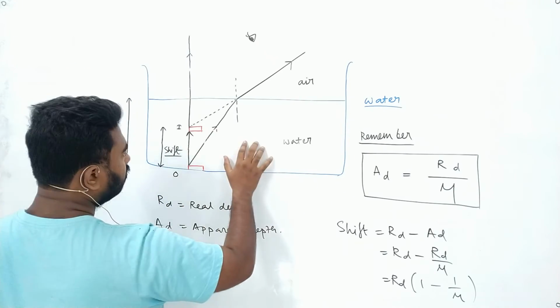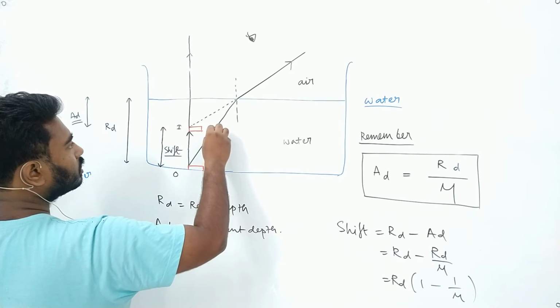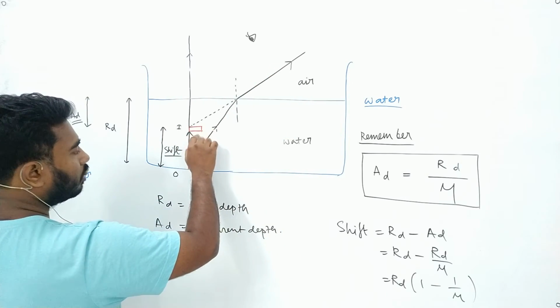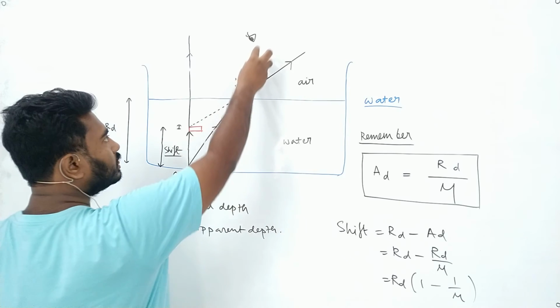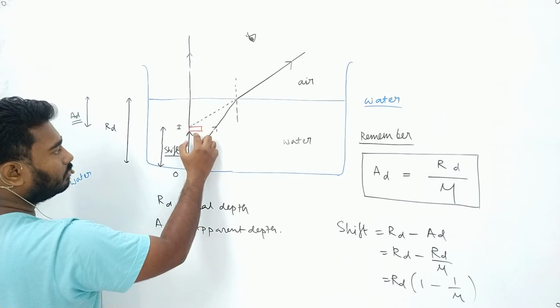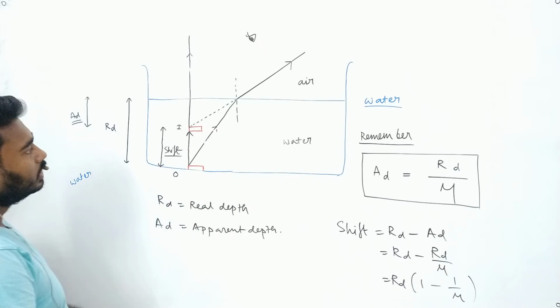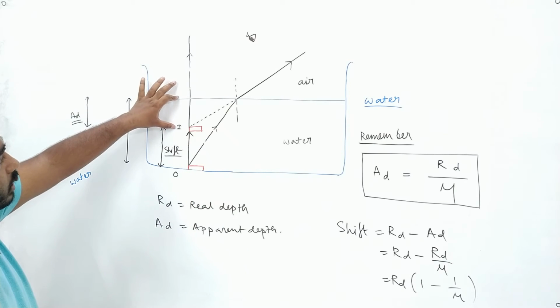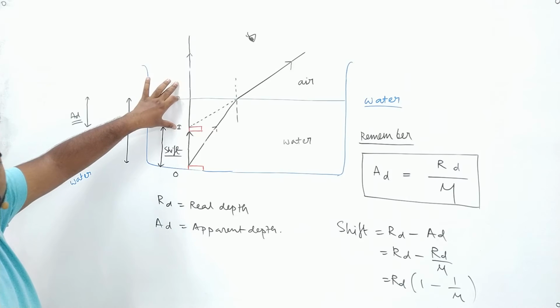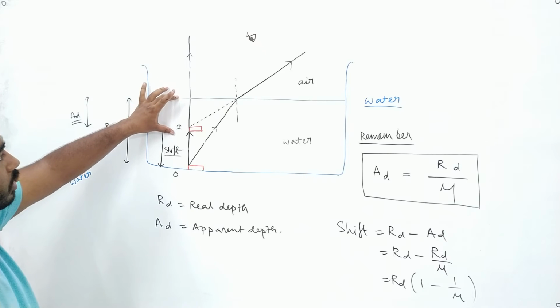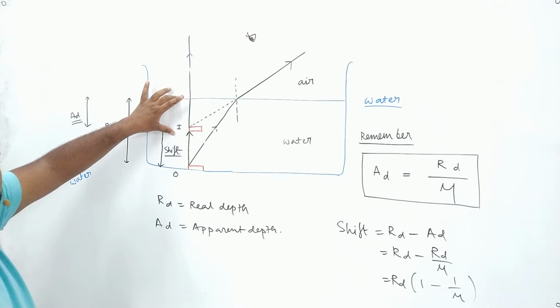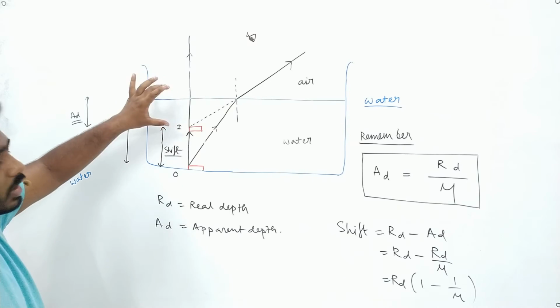Okay. Now suppose this image is formed here. When you see from outside, you will see that the image is raised, right? Yes, sir. That means this is the height at which you will see the image, but is it the actual or original height? No, sir. No, this is known as apparent height.